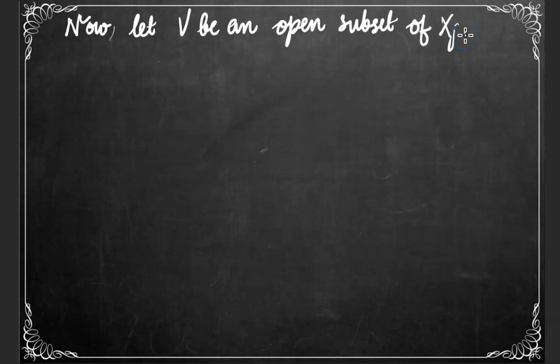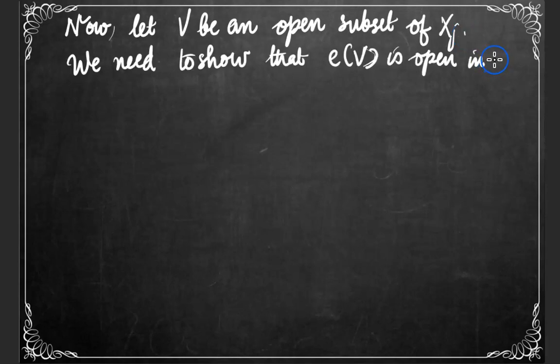Now let V be an open subset of Xj. We need to show that E of V is open in E of Xj.